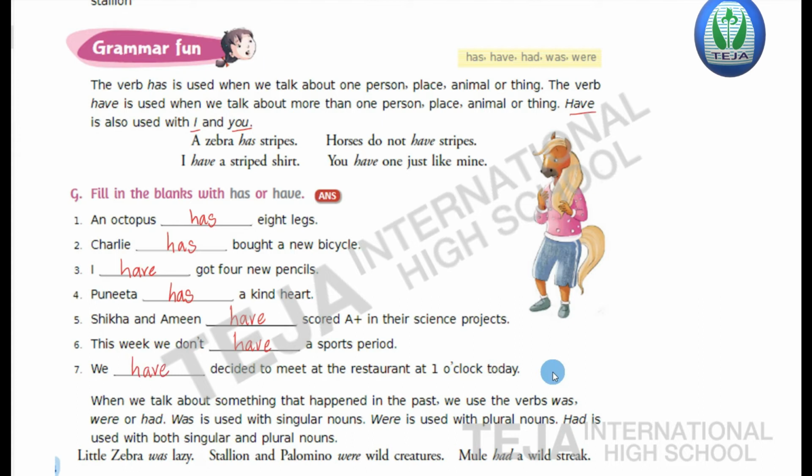Okay. Now let us read the fill in the blanks, children. First one, an octopus has 8 legs.